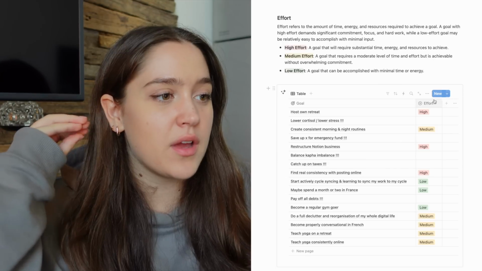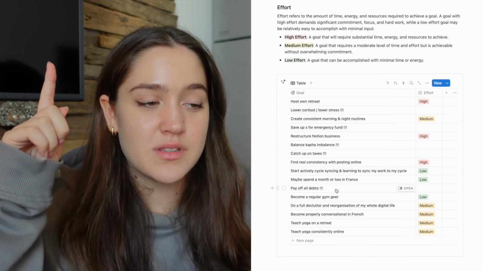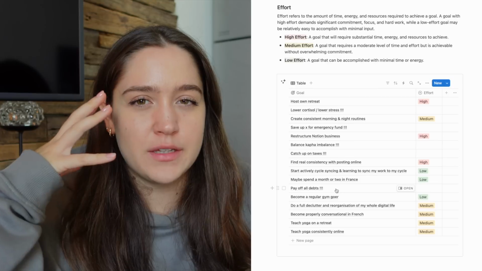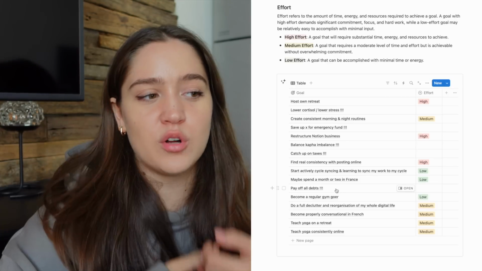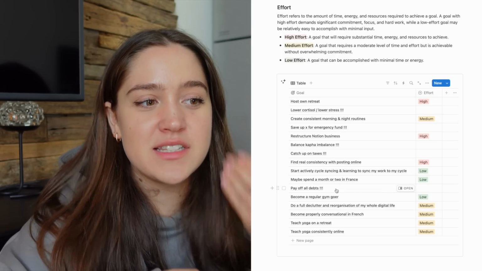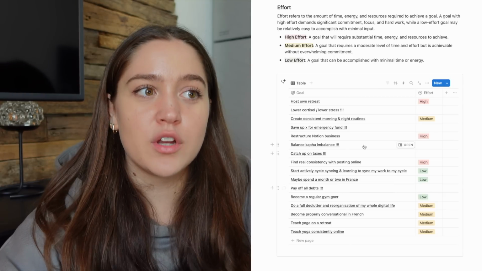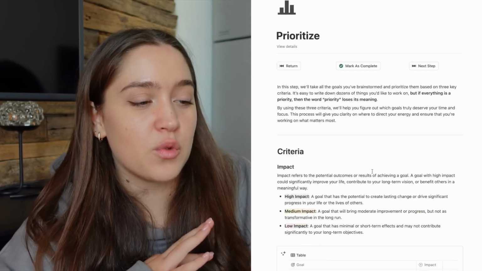So okay, I wrote out the effort for all the goals except for 5 goals, because I realized that these goals, as expected, are very badly worded right now. For example, "pay off all debts." I don't know if that's high effort or medium effort because I did not write out what the action behind that goal is. I'm gonna keep those as blank. We're gonna go into the SMART framework step next.